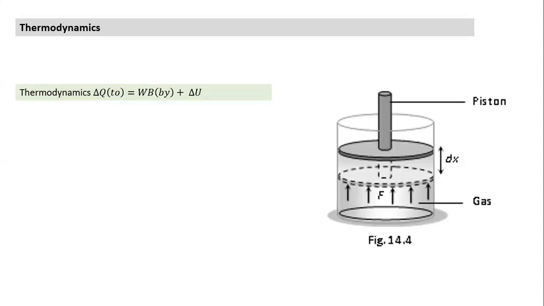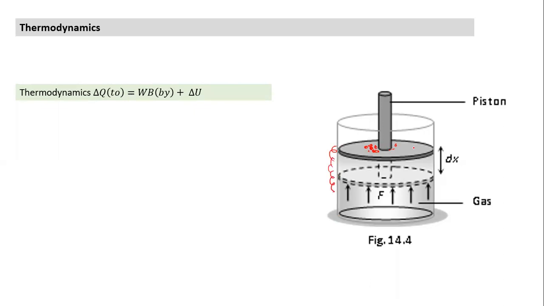In all cases, to better understand thermodynamics, we should visualize how the process takes place. So what is the process to understand initially? Later on, you can do without the aid of this kind of image. This is how the gas is contained in a cylinder. This is a smooth piston, and several parameters can be varied. What are the parameters which can be varied? If I keep some weight here, if I drop some more sand here, the pressure changes. If I remove sand, the pressure decreases. And if I keep this entire cylinder with all sides insulated, heat transfer does not take place.